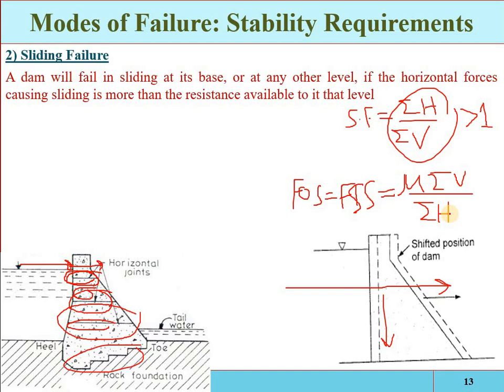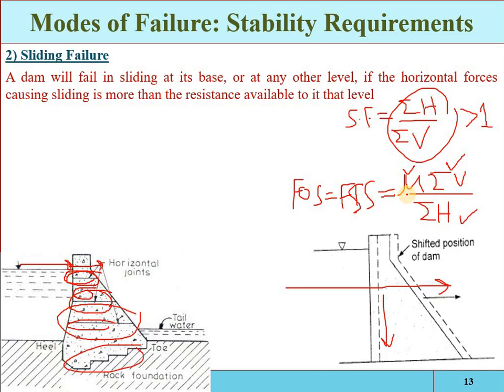From this we can get an idea of how safe the structure is against sliding if the coefficient of friction between the surfaces is mu, with the sum of the vertical forces and the sum of the horizontal forces. So the factor of safety against sliding will be the ratio of the actual coefficient of static friction on the horizontal joint to the sliding friction.